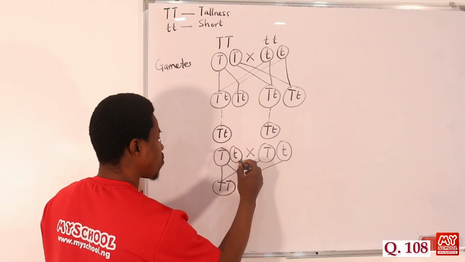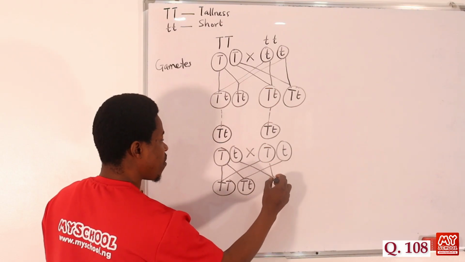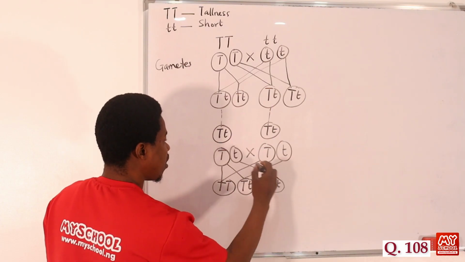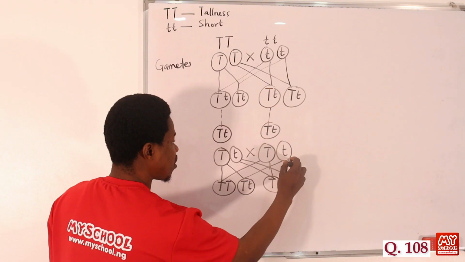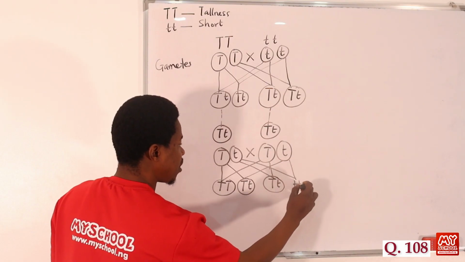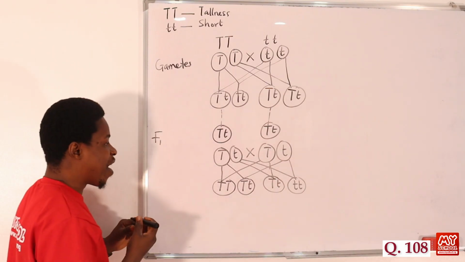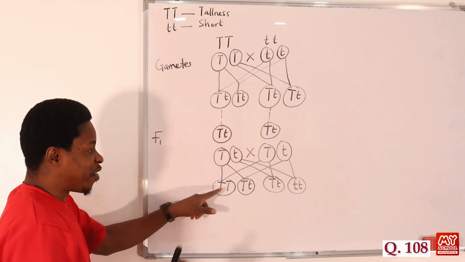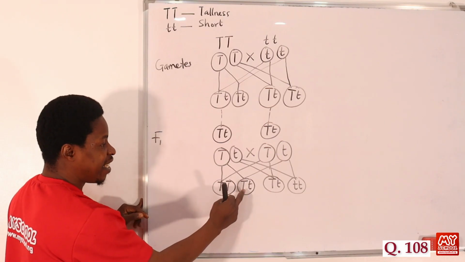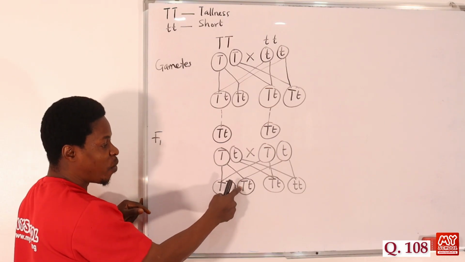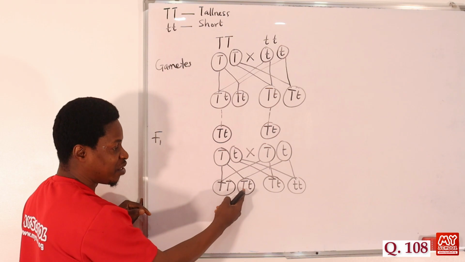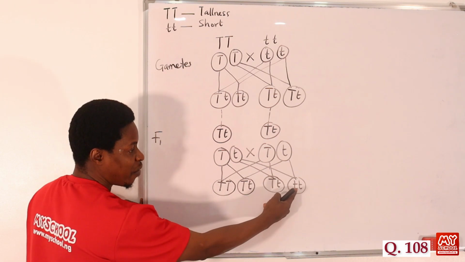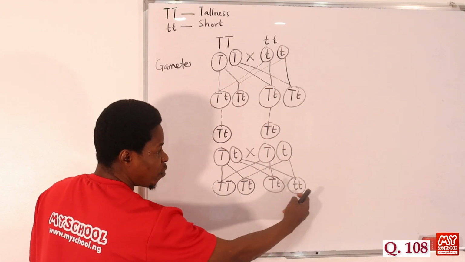So let's move to this one now. This and this, we have capital T and small t. Then we have this also. Moving to this side now, we have small t and small t. So now, this is homozygous for tallness. When we say homozygous, the alleles are the same. Here we have heterozygous. This one is dominant, this is recessive. This one is the one that is well pronounced. Then we have another one here, tall and short. Then this is homozygous for shortness.